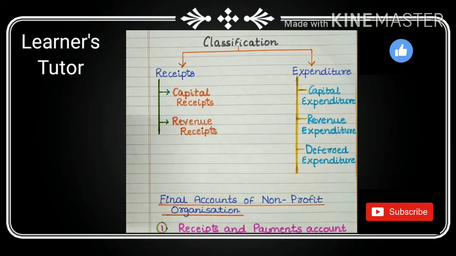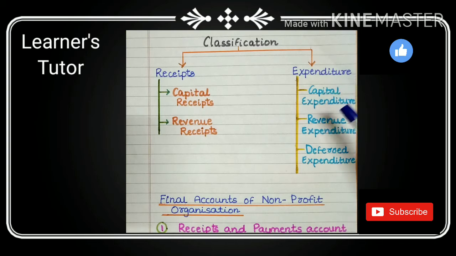Revenue receipts are recurring in nature, received regularly, small in amount, and appear in the profit and loss account and income and expenditure account. For example, rent received, sale proceeds of goods.